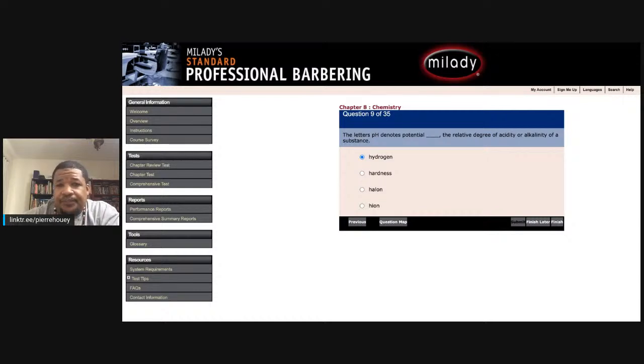Question 12. Blank of a substance refers to its weight divided by its volume. A, hardness. B, melting point. C, density. Or D, odor. I already know the answer is density.